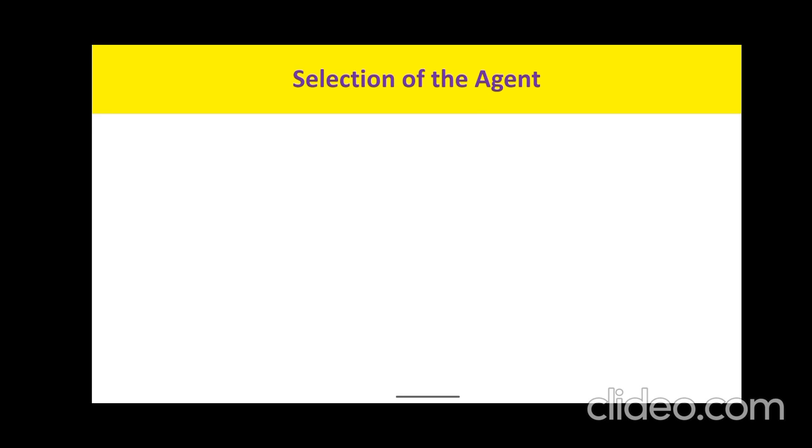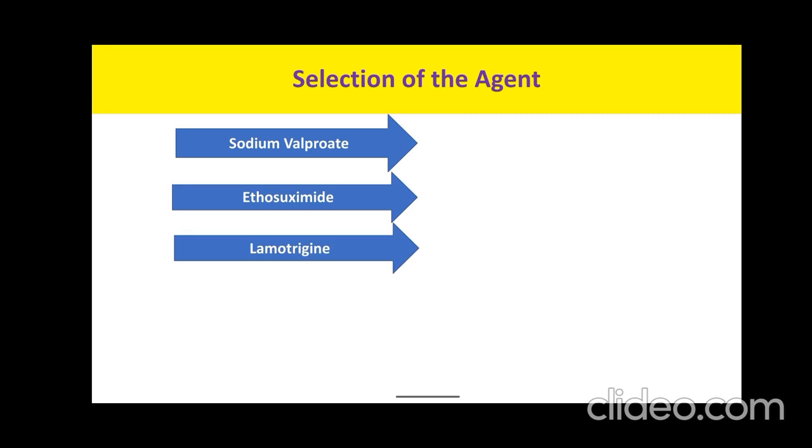Now the next is which agent you will select out of all these. Obviously you have to select from first line agents. Now which are the first line agents? Sodium valproate, ethosuximide and lamotrigine. Now sodium valproate and ethosuximide are older drugs, while lamotrigine is a relatively newer drug, but it has been available in the market for a decade.